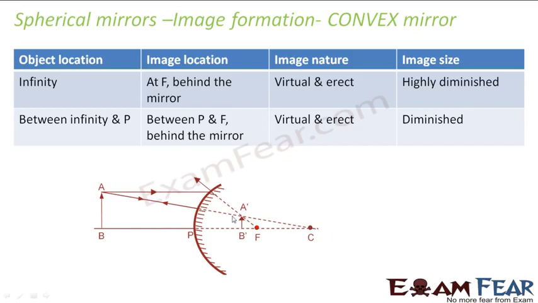Now I hope you understand why these are dotted lines: because these are all virtual things. We are assuming that it is passing through the focus, and we are assuming that it is passing through the center of curvature, because actually it falls on the mirror and gets reflected back like this itself. So the bold lines are the actual lines and the dotted lines are the imaginary ones, right? We see that these two reflected rays meet at this point, so the image is formed here. The image in this case is again diminished, it is erect, and it is formed between the pole and the focus. So in this pattern, we can draw ray diagrams.